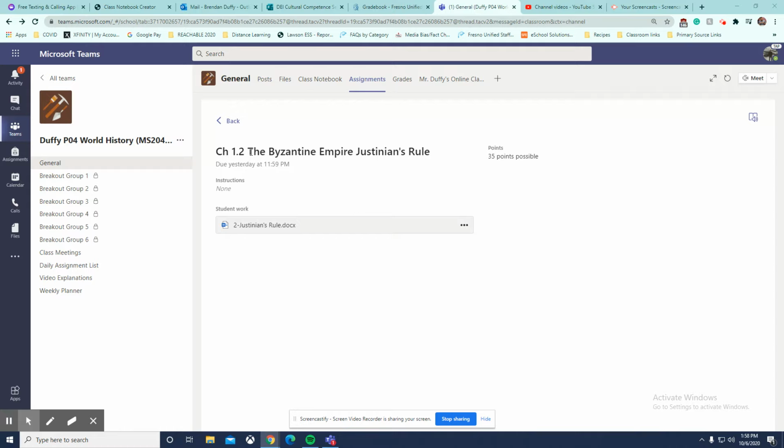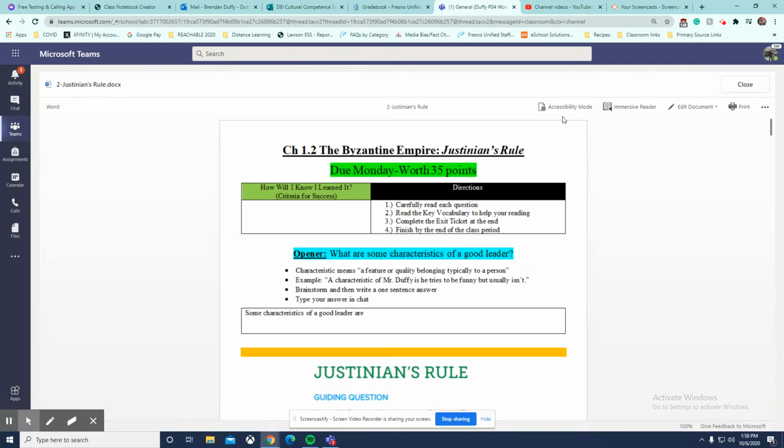So this is for the Byzantine Empire Justinian's Rule assignment. When you open it, make sure that you are opening it in Teams. People have been having issues with it saving in the incorrect spots when they do it otherwise. So you're going to open in Teams, then from here make sure you hit edit document.